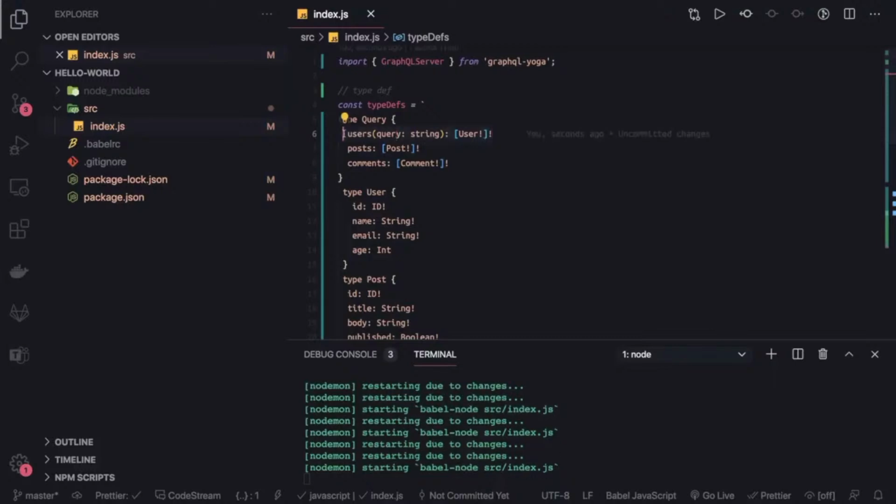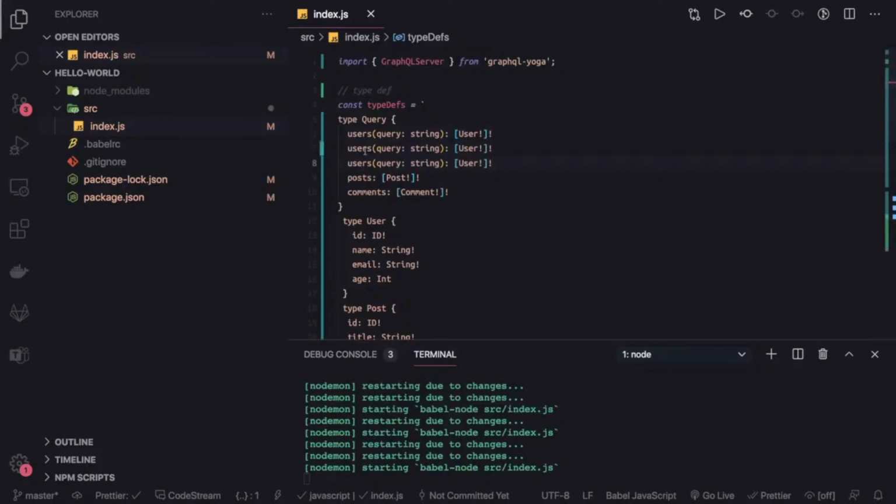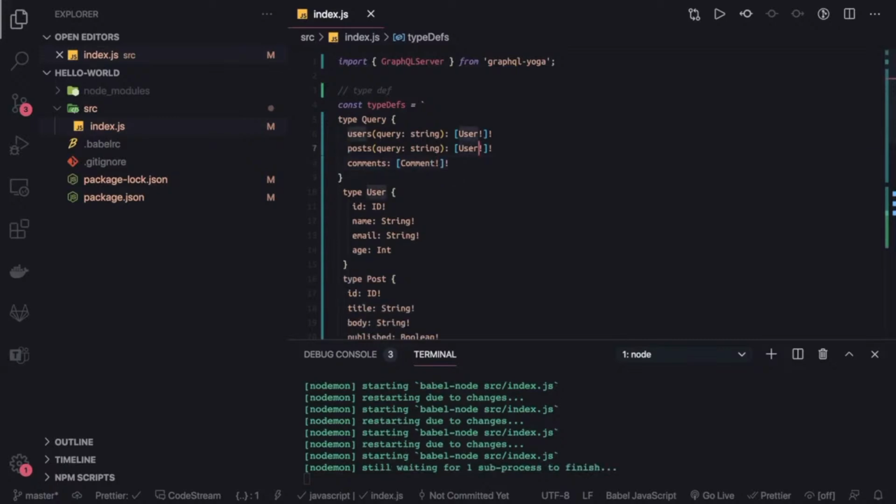Same thing I can do for the posts and the comments. So here I have posts, here I have comments. For comments, I don't need to do a filter, I will just return all the comments provided by all different users. Okay, let's clean this for now. This is returning array of users, array of posts, array of comments, right?